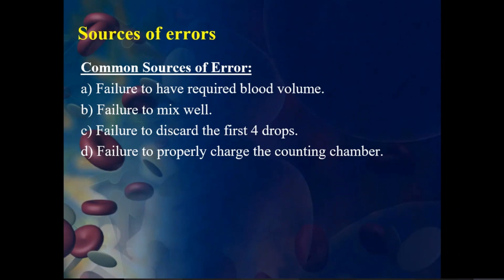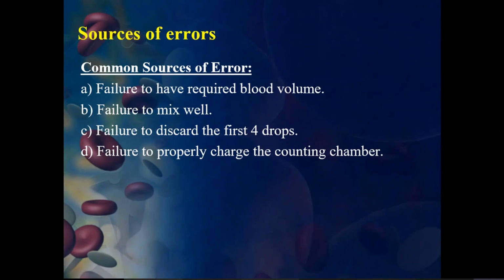So you'll get a different value, not exactly the same as the person's white blood cell value. Then failure to mix well: if it is not properly mixed, then it can also lead to the failure of the WBC count.